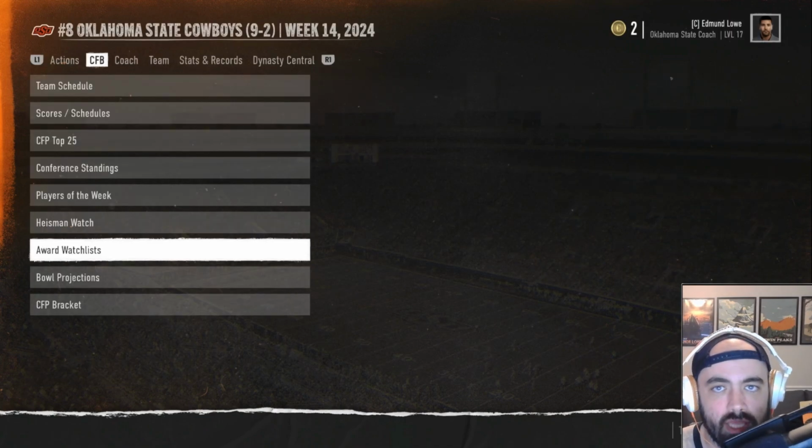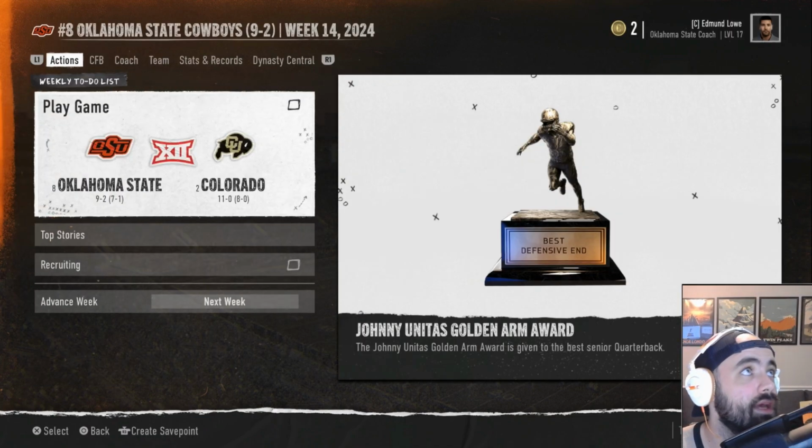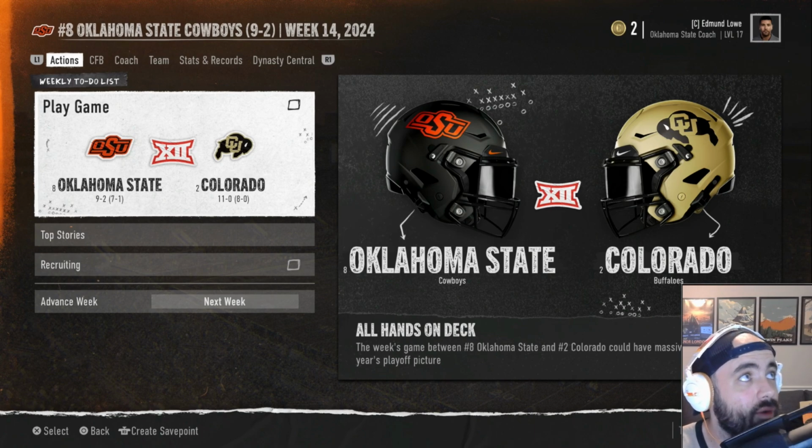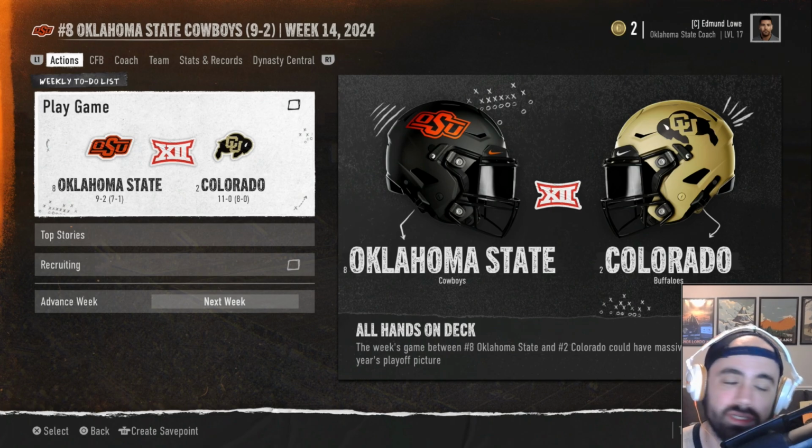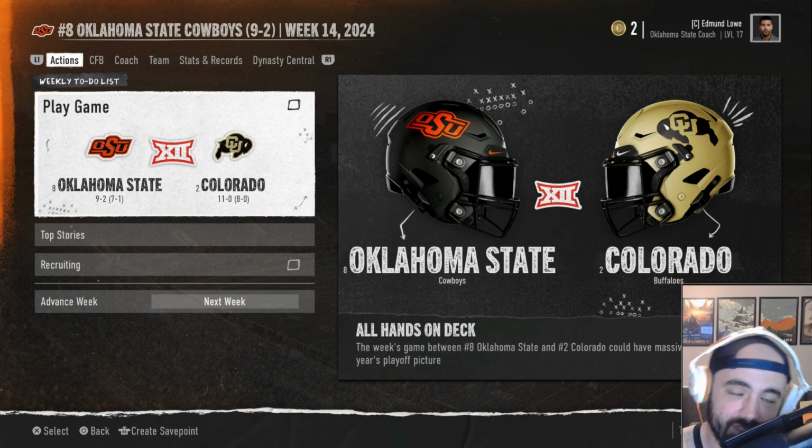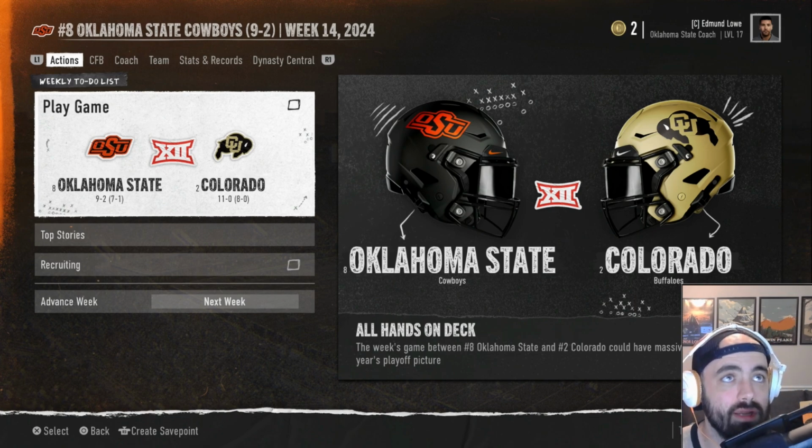We lost 2 games. We lost, of course, to Arkansas, and then we lost to Utah. But now we get to face Colorado. They are 11-0. Colorado are the number 2 team in the country. Oh, I think EA probably has some bias in Travis Hunter being on the cover, and that is why this is happening. But yeah, this is a big marquee game. 2 top 10 teams going up against each other.